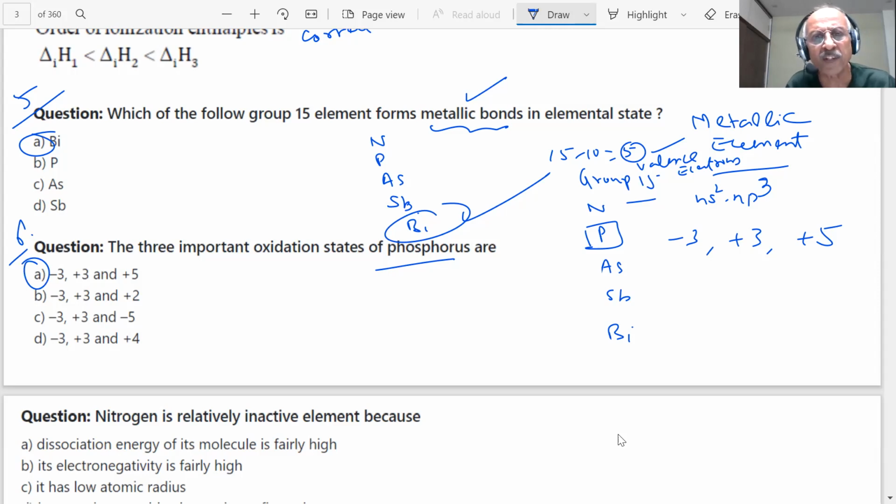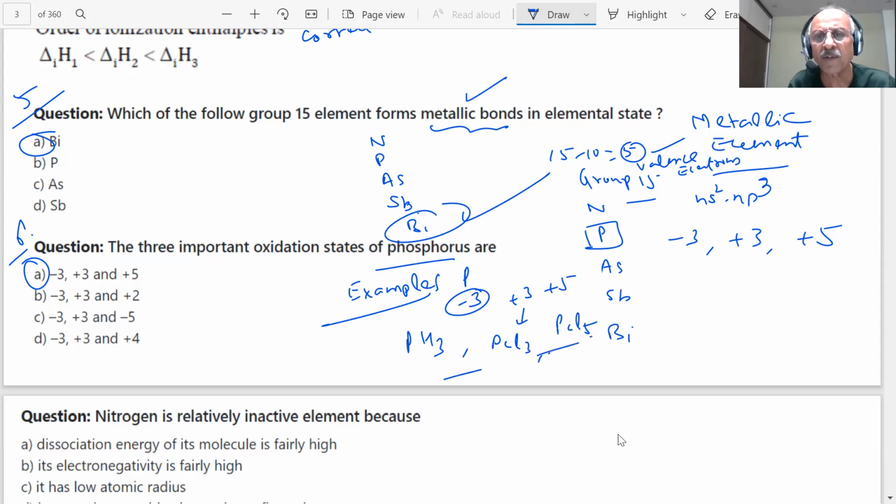Can you give examples of these? Examples, students? If a question is given, give examples of phosphorus in the minus 3, plus 3 and plus 5 oxidation states. Which example will you give? What is the name of a compound with minus 3 for phosphorus? PH3. What will this be? PCl3. What is this? PCl5. You already know phosphorus exists in such compounds, student. Hydrides, halides, all these are known for phosphorus. Any doubt? Any doubt is there, students?